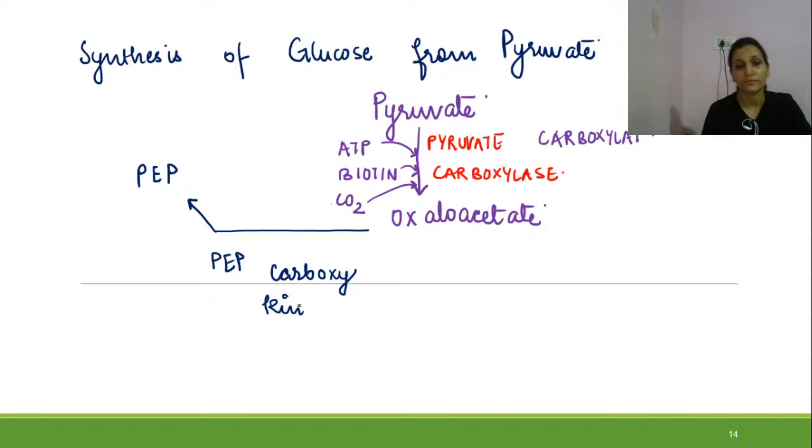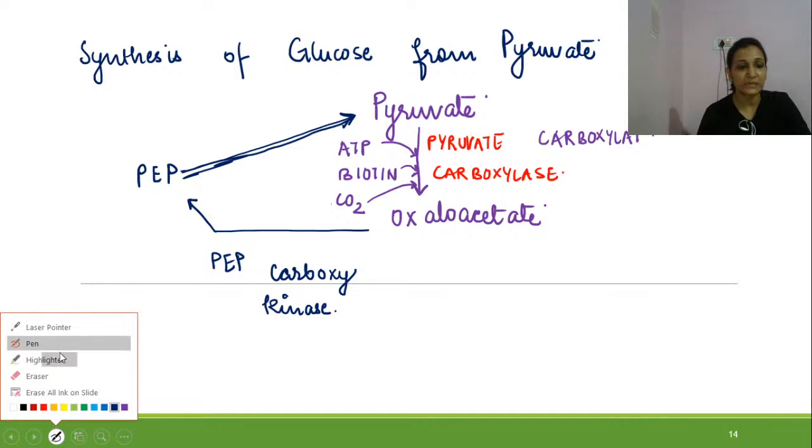And this phosphoenol pyruvate, which in turn changes into pyruvate. So this irreversible step, formation of phosphoenol pyruvate into pyruvate, is actually reversed over here.